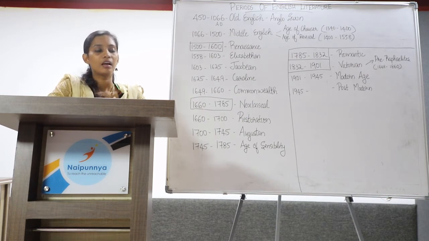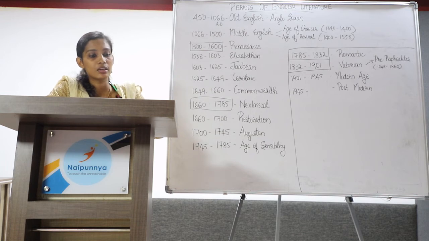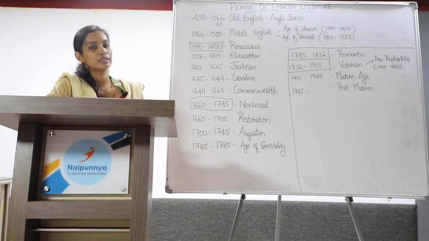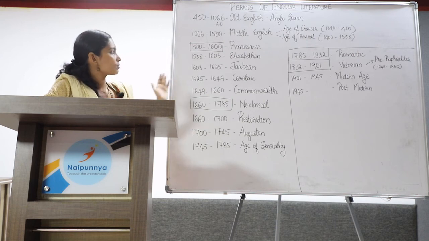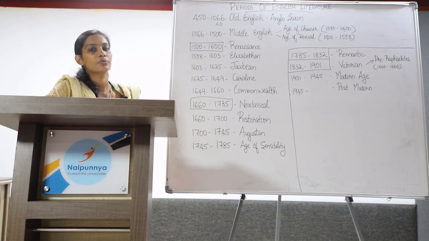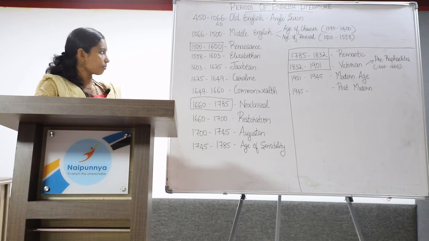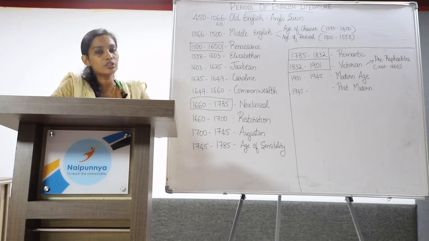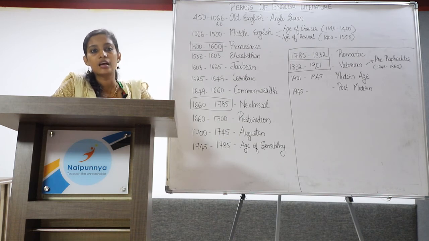Next, moving on to Jacobean age. The timeline of the Jacobean age is the reign of James I, which extends from 1603 to 1625. King James ascended the throne after Queen Elizabeth. Queen Elizabeth was the last Tudor ruler, and James I belongs to Scotland. He was the first Stuart king.